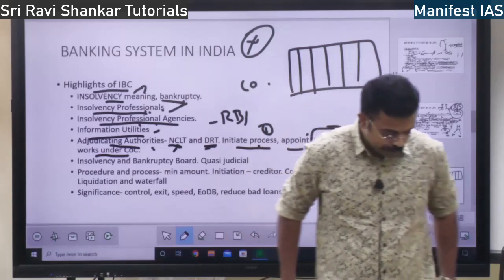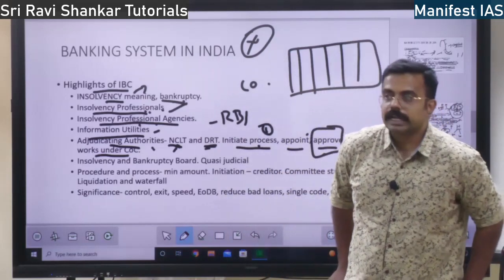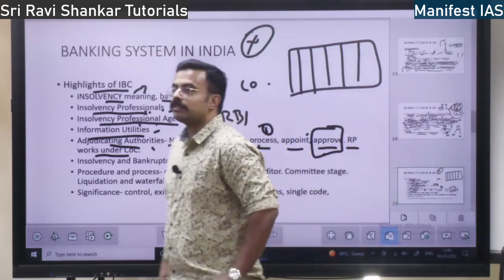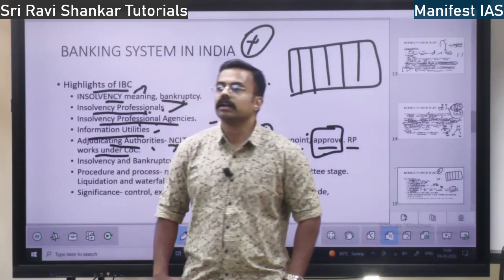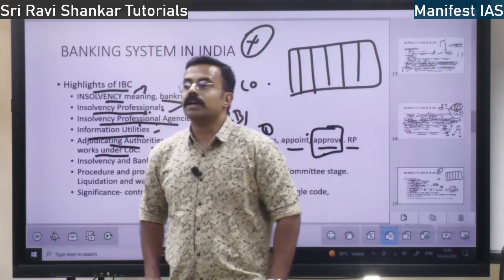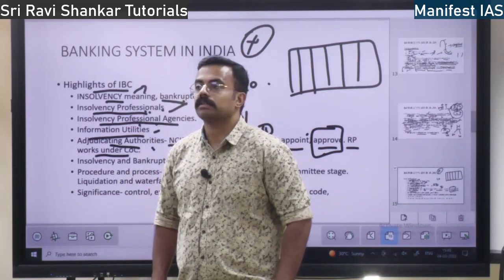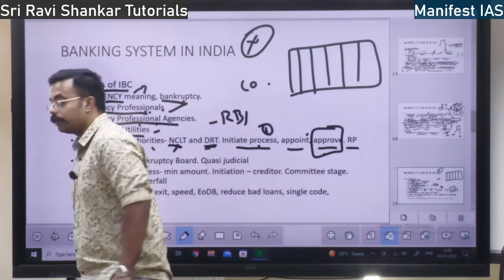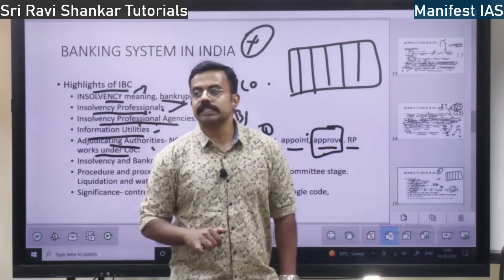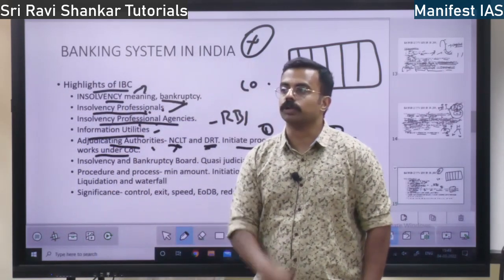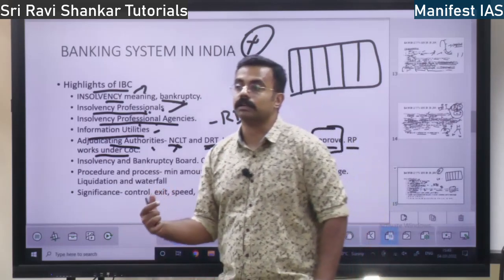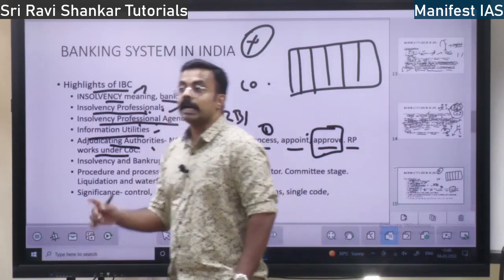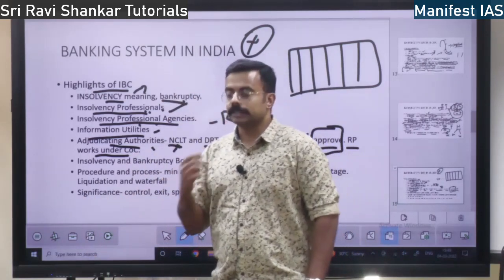What is a committee of creditors? Earlier, before the IBC, only the banks could initiate the SARFAESI Act. If some company cheated the bank, then the bank was able to take over the loan and take over the property, the collateral. Now, not only the banks but creditors can initiate. And who are the creditors?